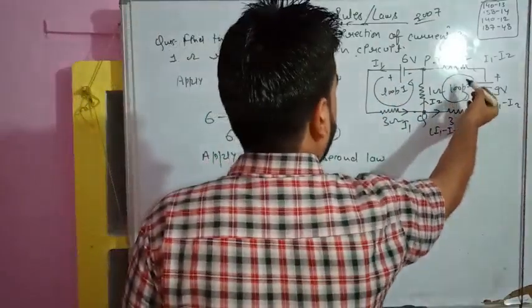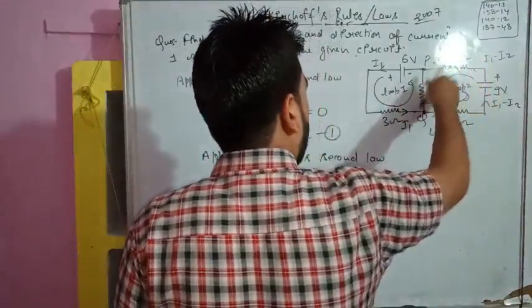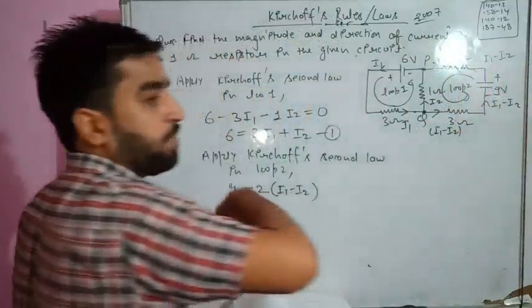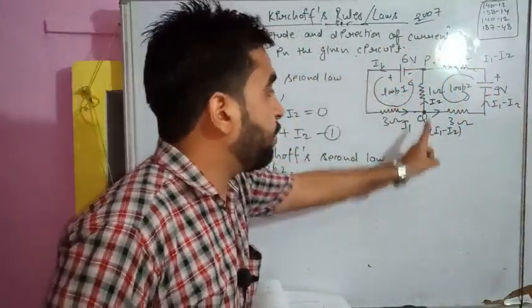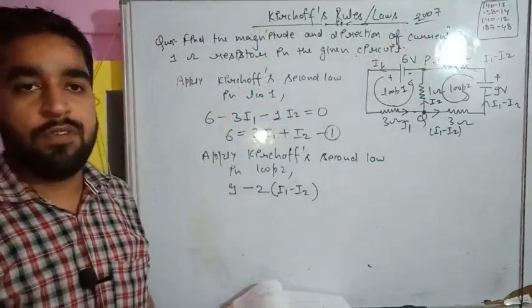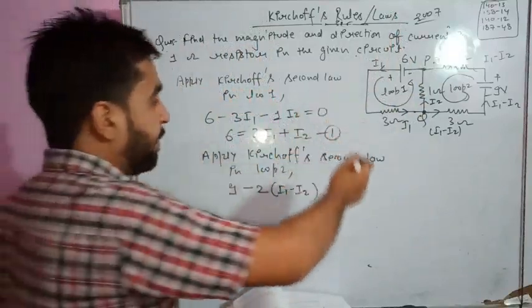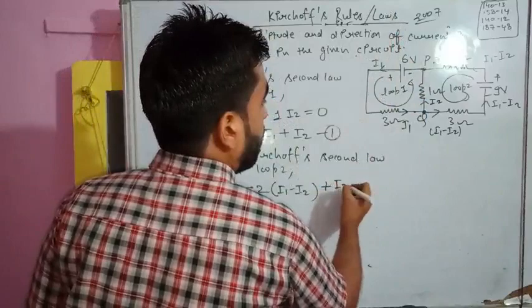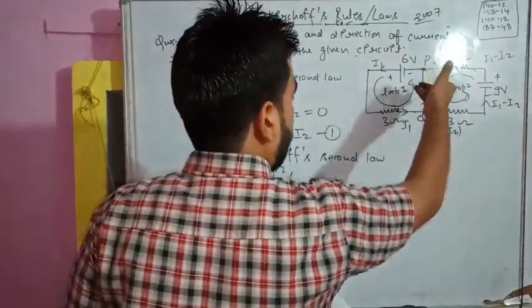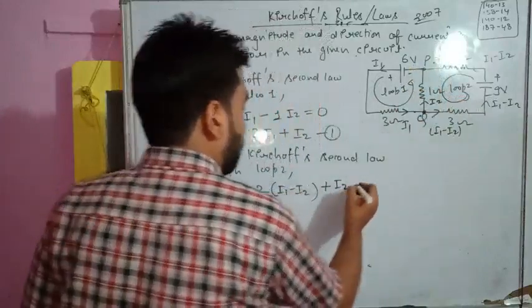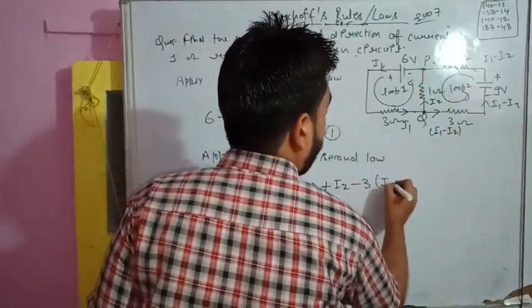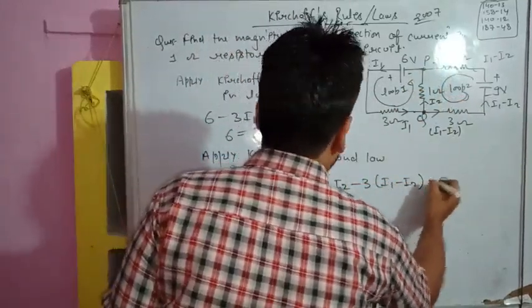What will be the condition here? This is the direction of our loop and I2 is in opposite direction. I already have told you this is the direction of our loop and I2 is in opposite direction of our loop. We should add this value. So this will be plus I2. And now coming here, 3, and direction of current is along the loop, so this will be subtracted. So minus 3 in bracket I1 minus I2 is equal to 0.